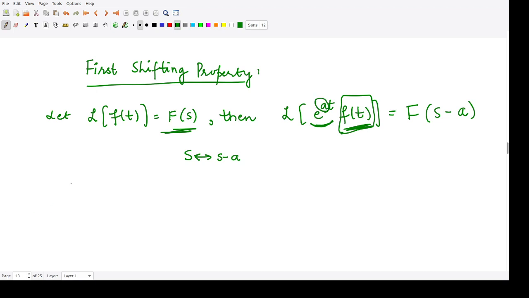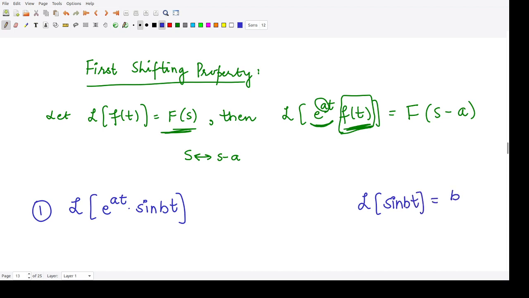So let us see certain formulas. Suppose we are to calculate the Laplace transform of e to the power at multiplied by sine bt. You already know the Laplace transform of sine bt is equal to b divided by s square plus b square.